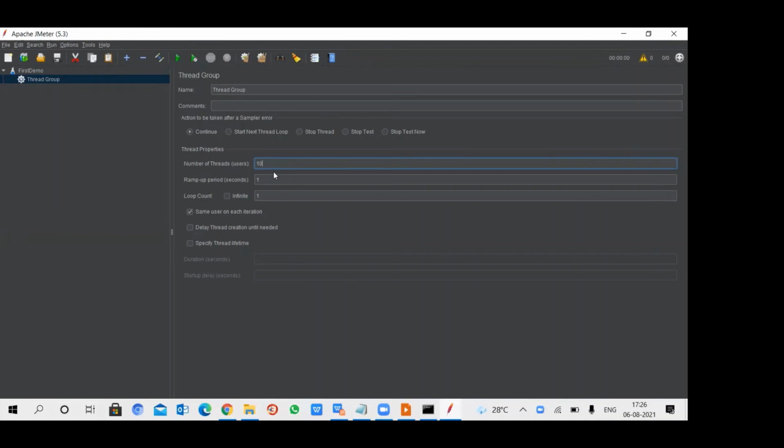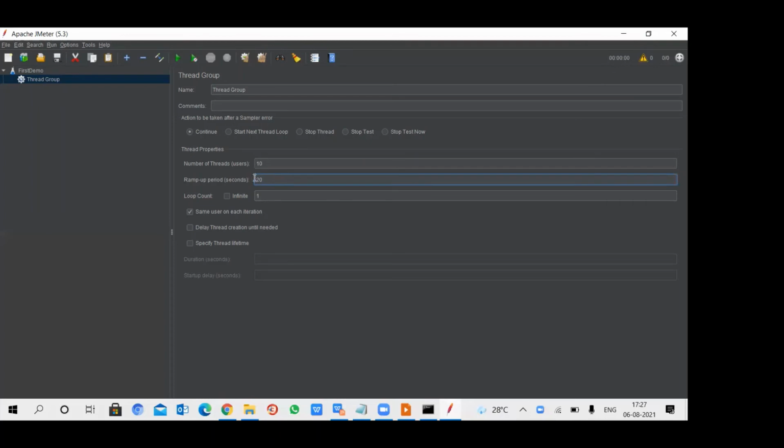The next is the ramp up period. Ramp up period tells JMeter how long to delay before starting the next user. If the first user is hitting the server, we must specify some delay before the second user hits the server.